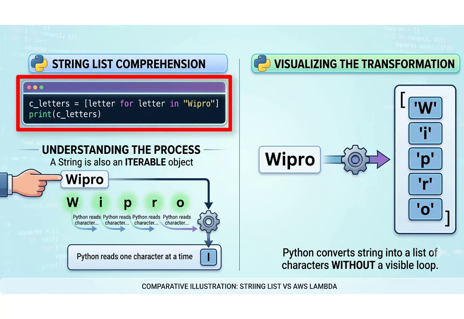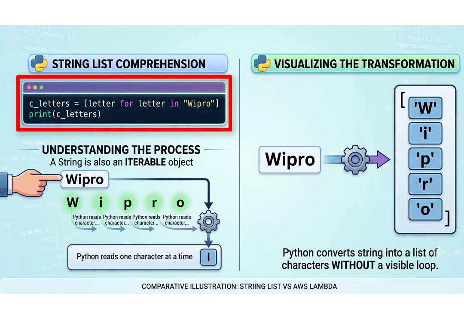Please type the following program. You can see the code in our conversation history. Let us understand it. Python starts reading the string. The first character is W. It stores it inside the variable letter. Then it reads I, then P, then R, finally O. Each character is added to a new list automatically.